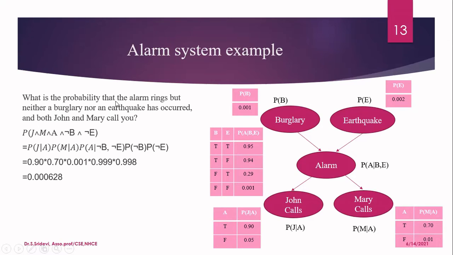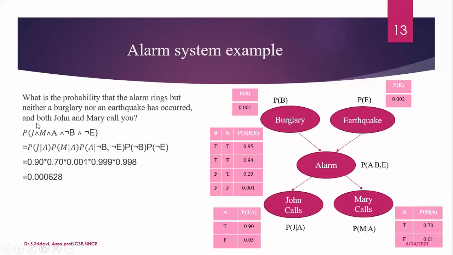So what is the probability that the alarm rings, but neither a burglary nor an earthquake has occurred, and both John and Mary call you? You should understand all the terms here. For all the 5 attributes, they have given the state. Alarm rings, that means alarm is true now. But neither a burglary nor an earthquake has occurred, so burglary is false and earthquake is also false. That is given by this statement.